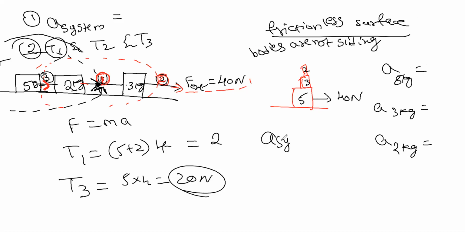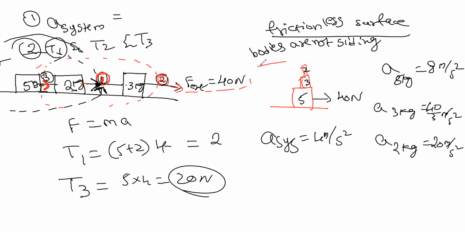Acceleration of the system first. For the system it will be 4 meter per second square. For the 5 kg one, it will be 8 meter per second square. For 3 kg, that'll be 40 by 3 meter per second square. For 2 kg, that'll be 20 meter per second square.